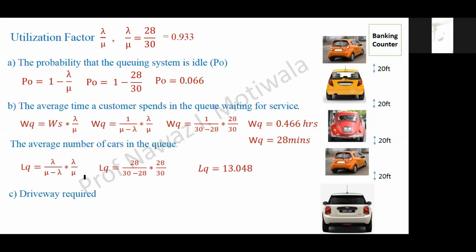So I just multiply LQ by 20 and I get the total driveway required for these cars: 262 feet. Because distance was given in feet, the answer is 262 feet, which you can also approximate to 280 to 300 and so on. This is the minimum: 262 feet is the minimum driveway requirement, considering there are 13.048 cars on average.